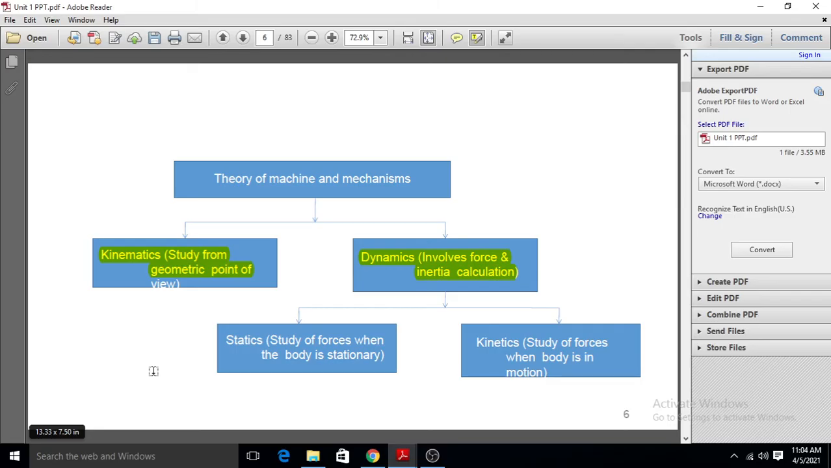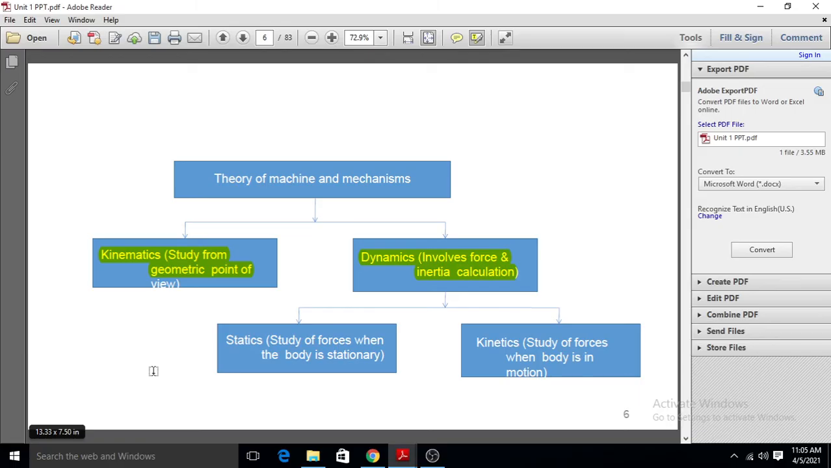But what is dynamics? Dynamics is the branch of science concerned with the mechanism, and in dynamics we study the effects of force on the motion of the object or the motion of the parts. We will study the effect of these forces or masses on the motion of the various parts of the machine. So kinematics and dynamics are two different terms.